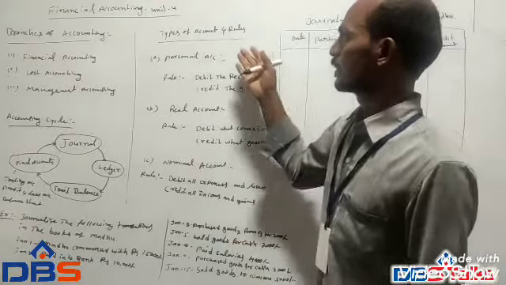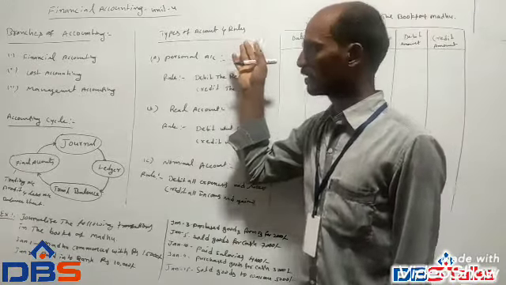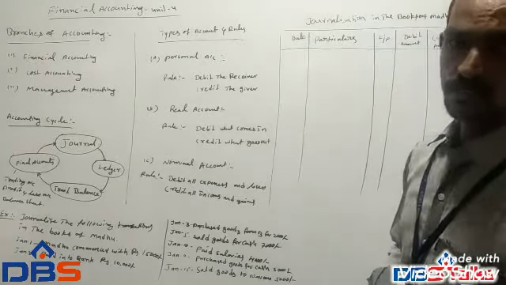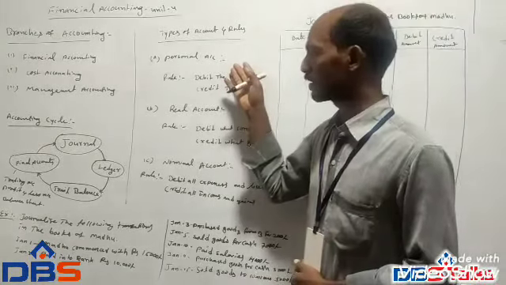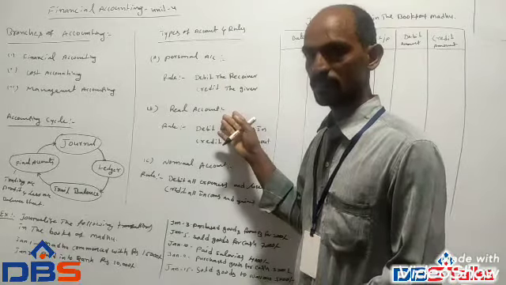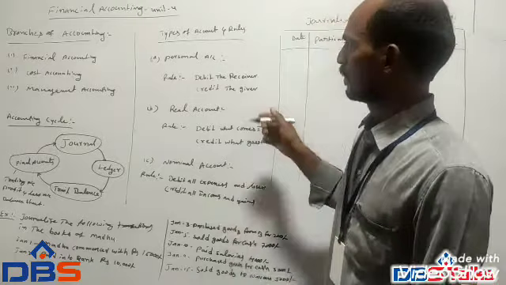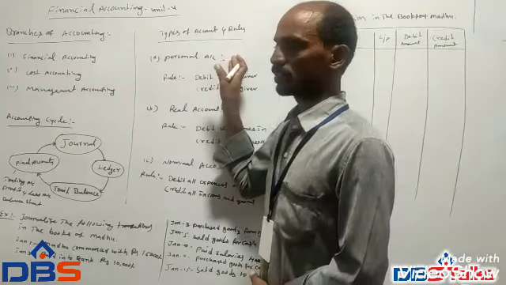And then, types of accounts and rules. Here, accounts are classified into three types. First, personal account; second, real account; and third, nominal account. What is a personal account?